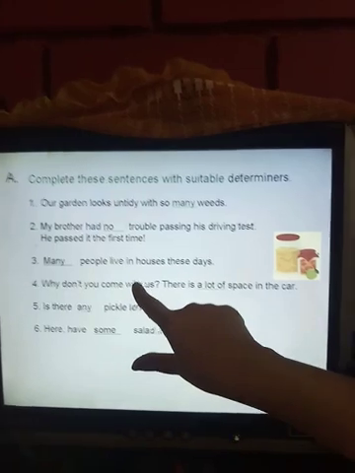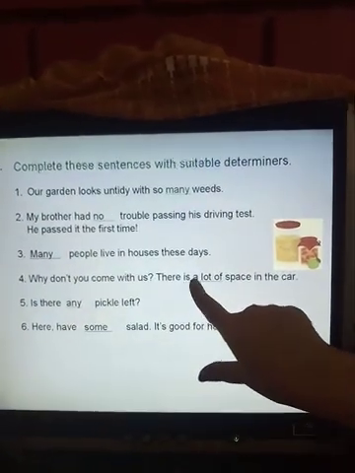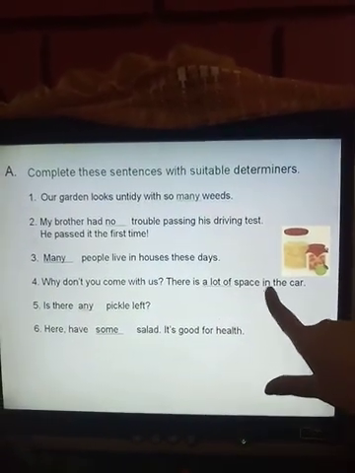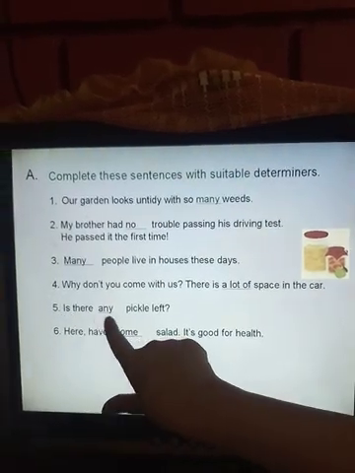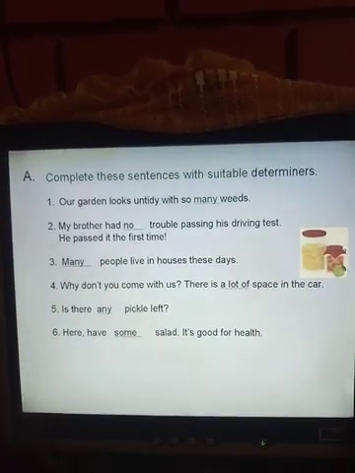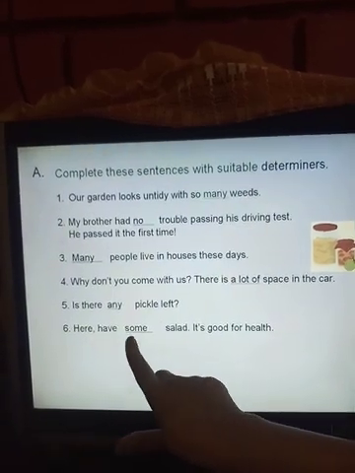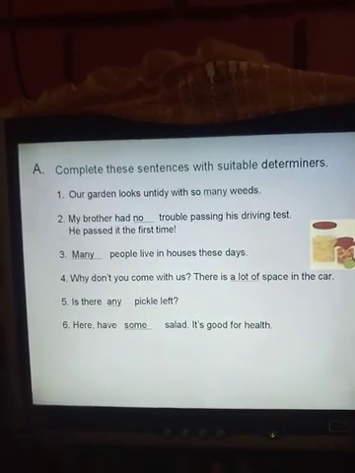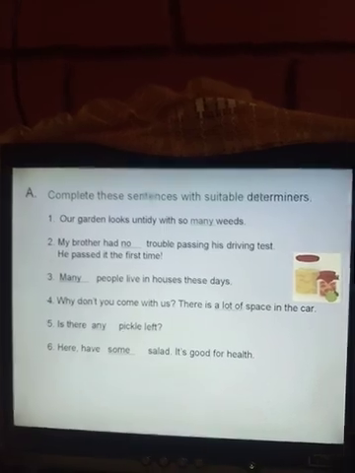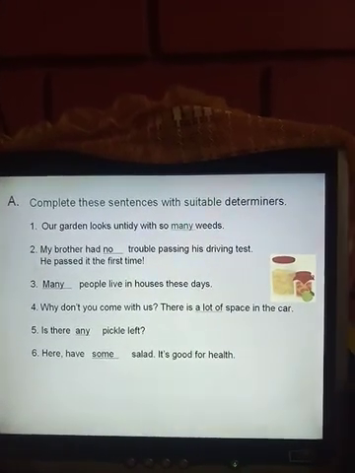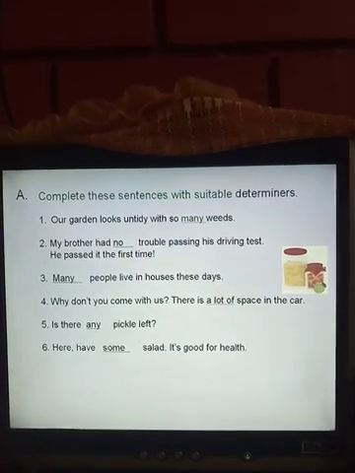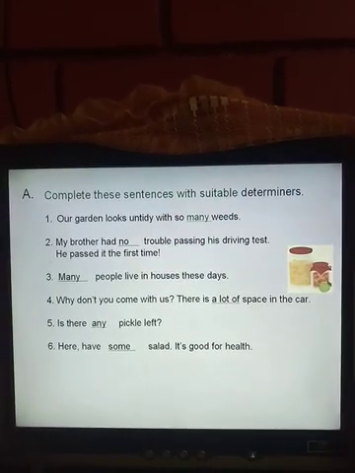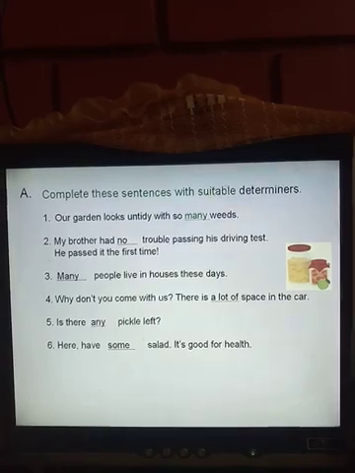Why don't you come with us? There is a lot of space in the car. Is there any pickle left? Here, have some salad. It's good for health. Is this clear to you? Please write it in your English literature book with the help of a pencil.